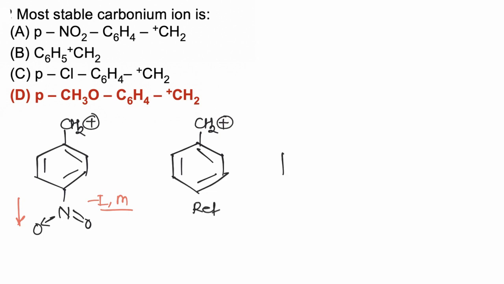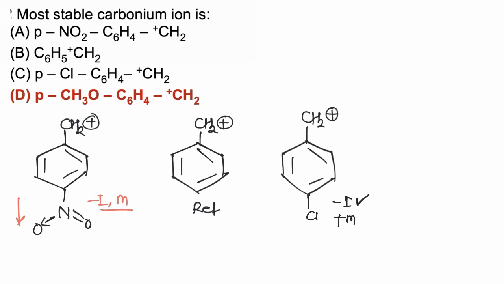In third case, Cl is present at para position. Now this Cl is having minus I effect and plus M effect, but its inductive effect is stronger than mesomeric effect, so it will be weak deactivating or weak withdrawing.